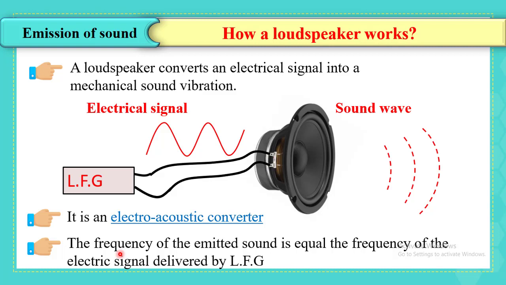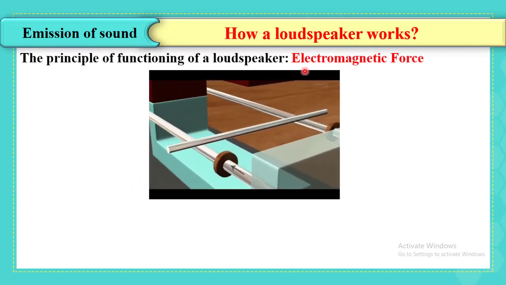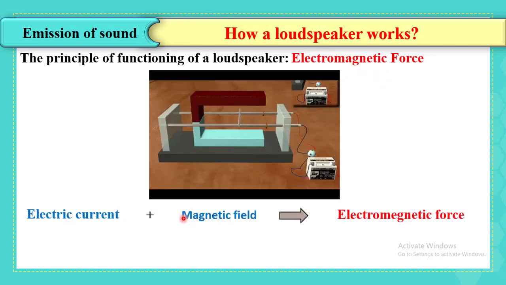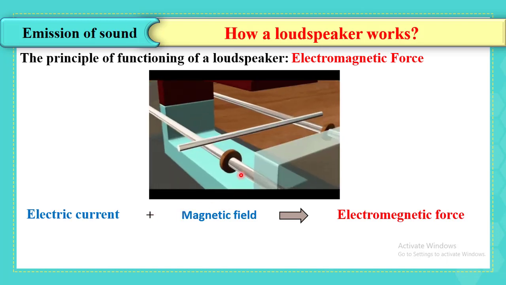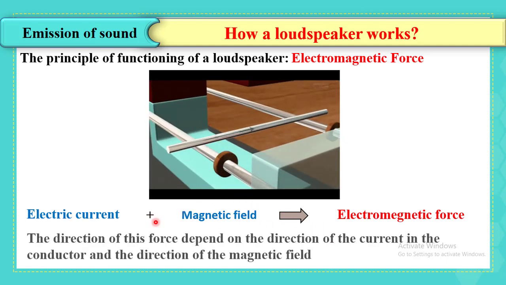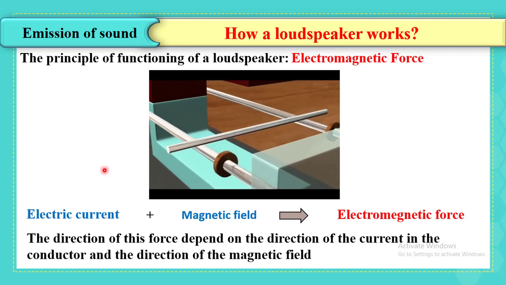Also you should know that the loudspeaker mainly works under the effect of the electromagnetic force, which is created when a current traverses a conductor in the presence of a magnetic field. Therefore, the direction of this electromagnetic force depends on the direction of the current in the conductor and the direction of the magnetic field.